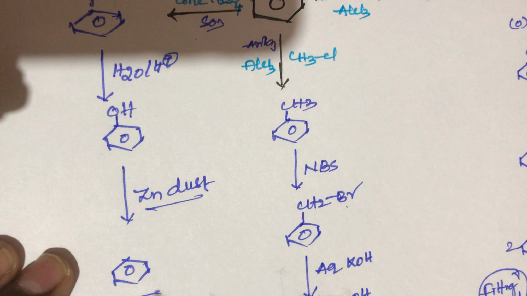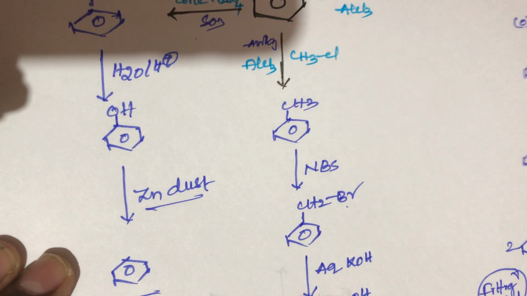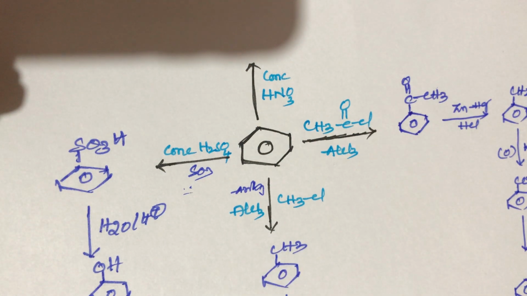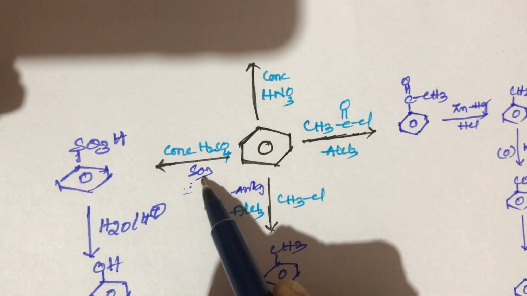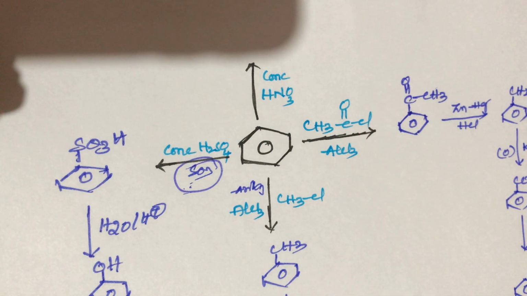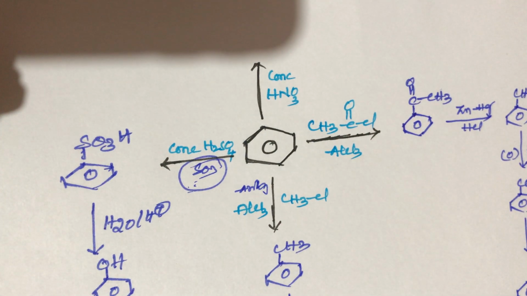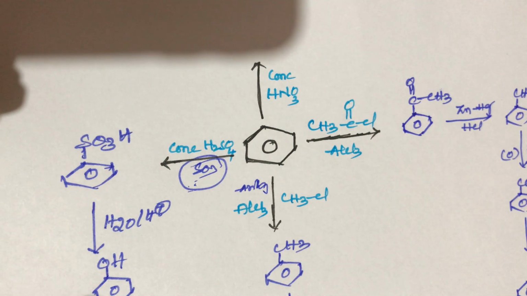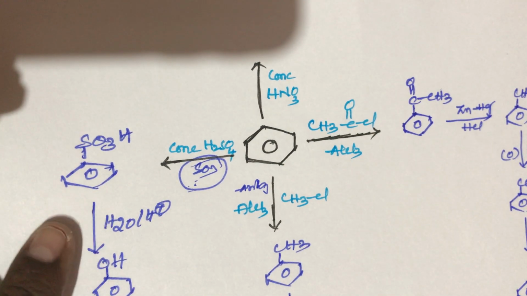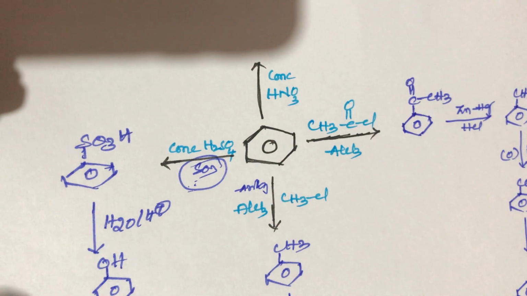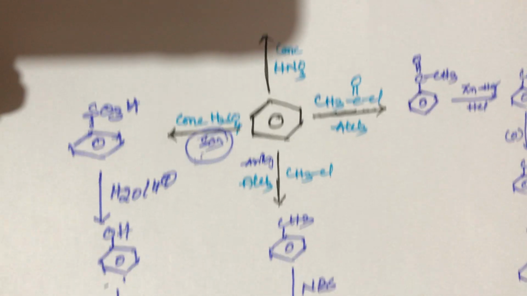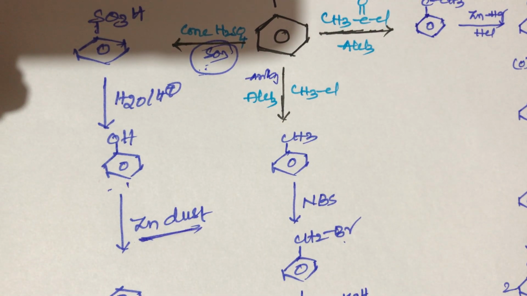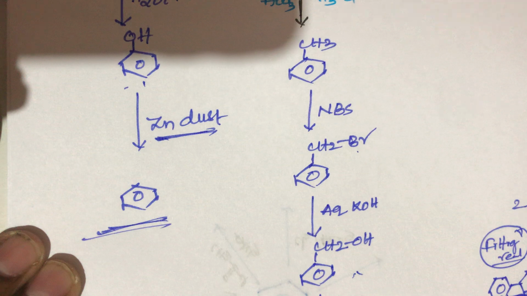So this is the simple reaction. When benzene reacts with concentrated H2SO4 in the presence of sulfur trioxide, in this sulfonation reaction, students, the electrophile is SO3, sulfur trioxide, and benzene sulfonic acid is formed. When benzene sulfonic acid again reacts with water, phenol will be formed. When phenol undergoes reduction with zinc dust, it gives benzene. So this is the simple trick.